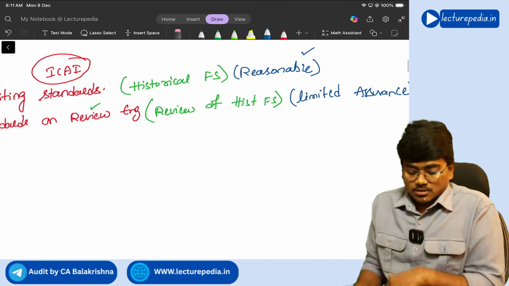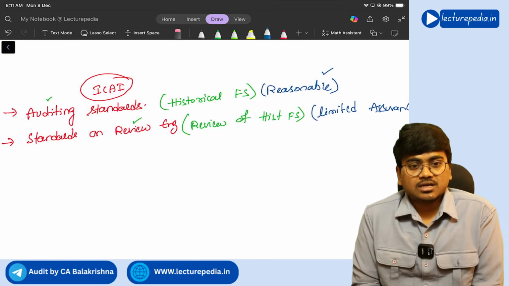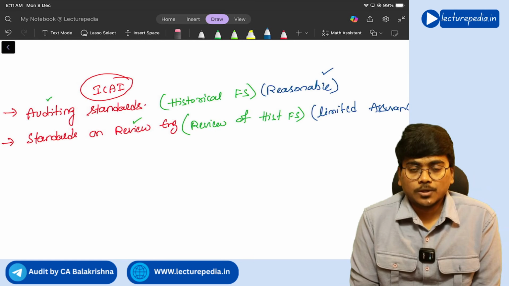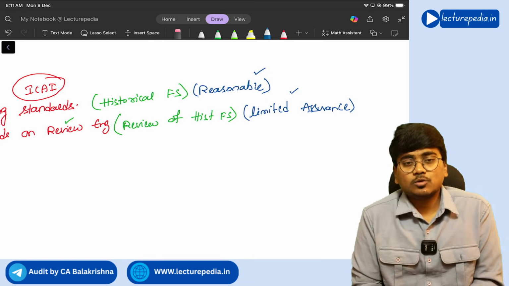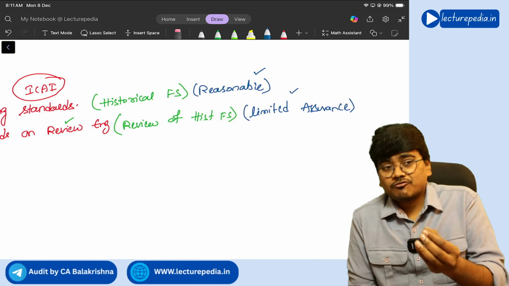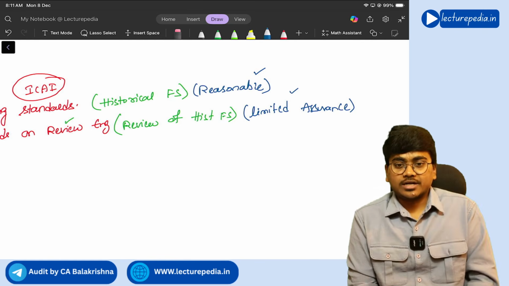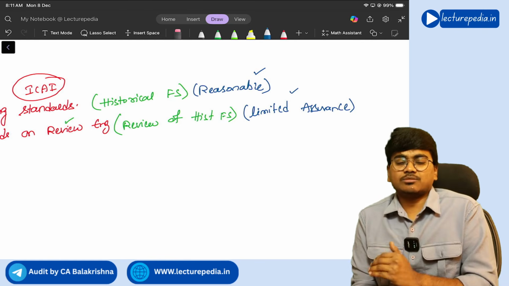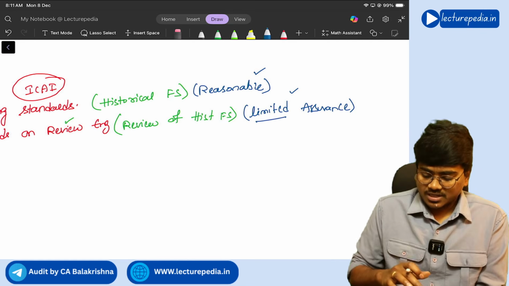So the auditor will provide limited assurance in case of review. Why are you providing limited assurance in case of review? Because you are performing fewer audit procedures when compared to the audit. Since you are performing fewer audit procedures, you will get only limited assurance, right?